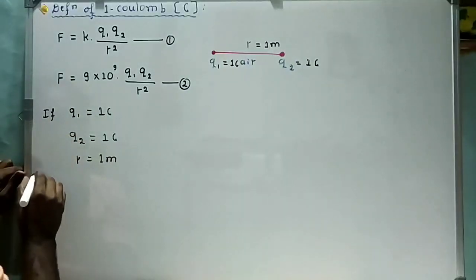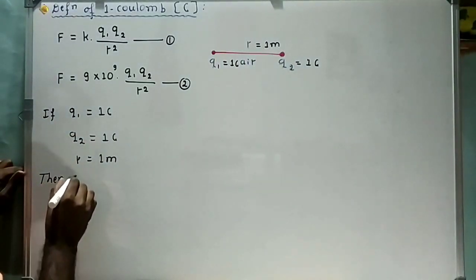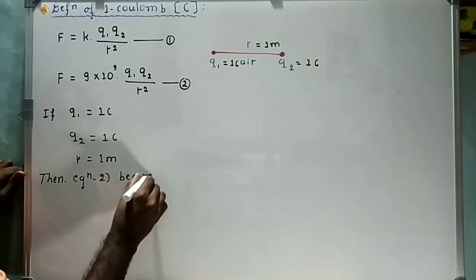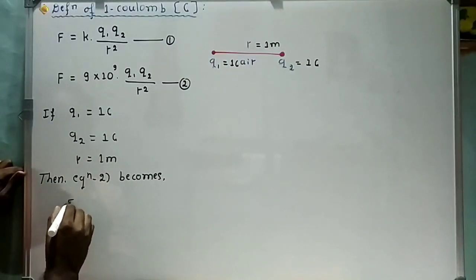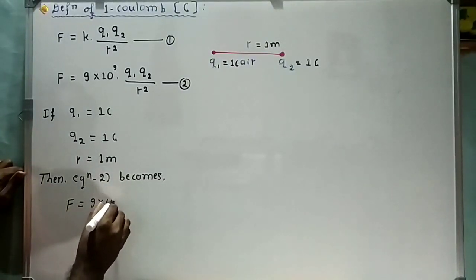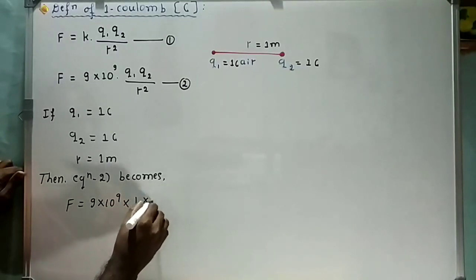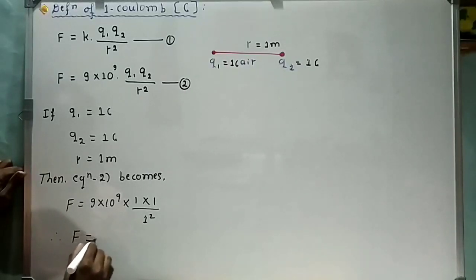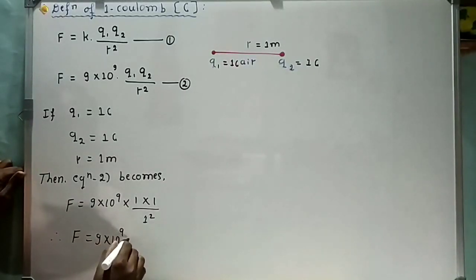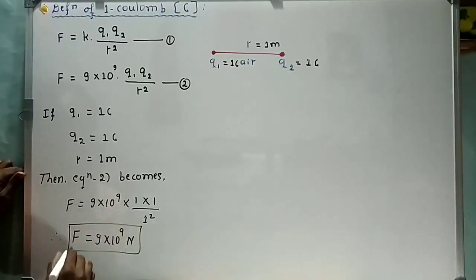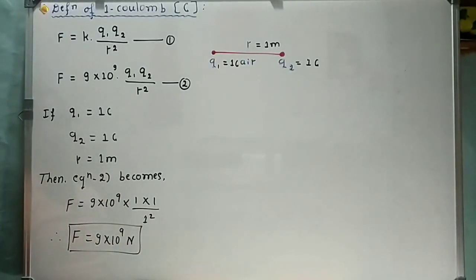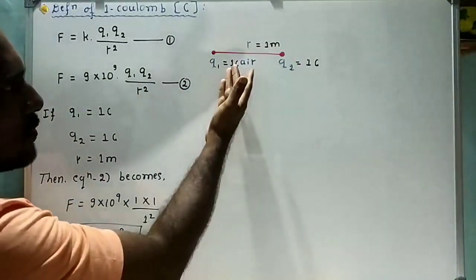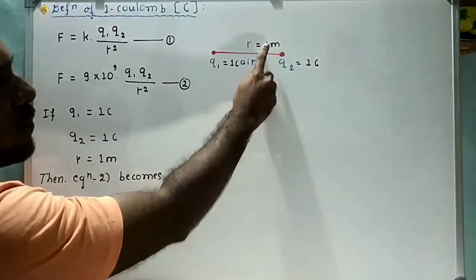Then equation 2 becomes F is equal to 9 into 10 raised to 9 into Q1 is 1, Q2 is 1 and R is 1, that is square. Therefore F is equal to 9 into 10 raised to 9 Newton. Then what does it indicate? It indicates that here Q1 and Q2 both are identical charges because both are 1 coulomb and they are kept at a distance 1 meter.